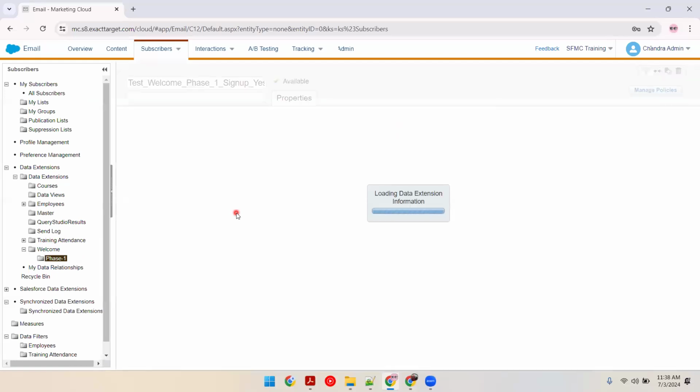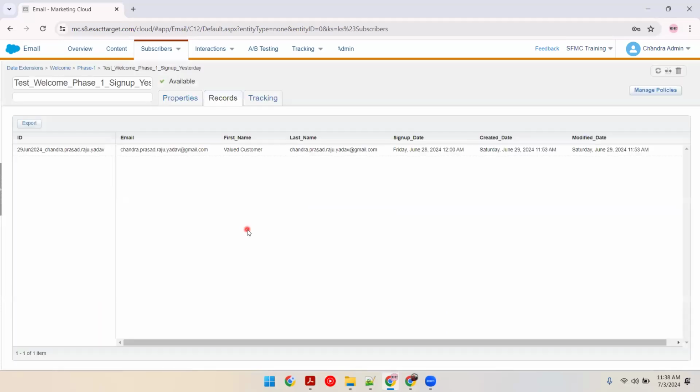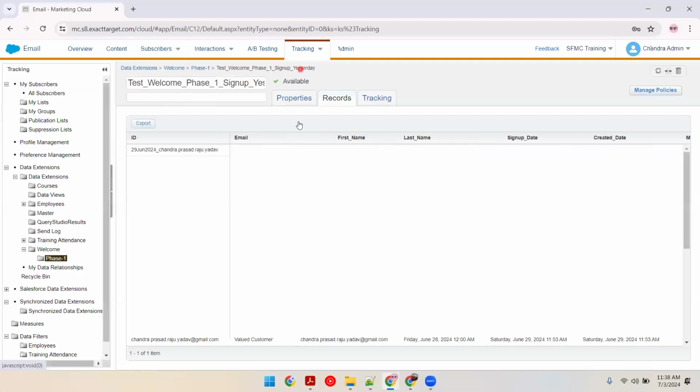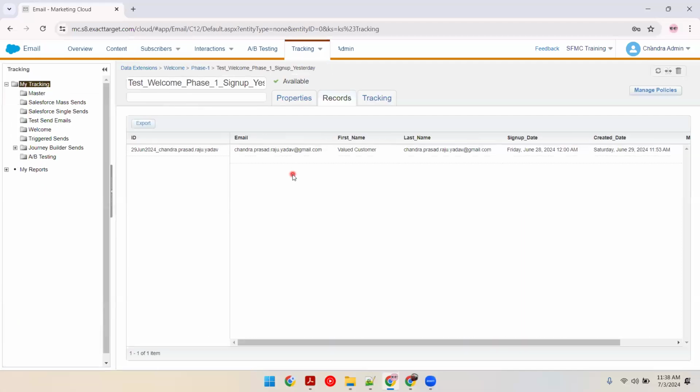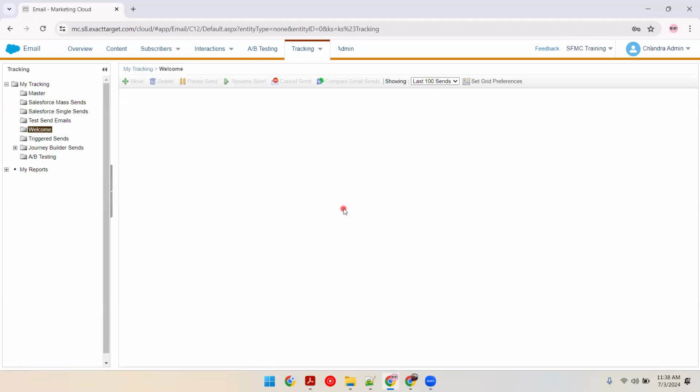It's 12:30 when the automation runs. If the automation has executed yesterday, we are expecting the sign up date to be July 1st. Since this data extension has to be refreshed manually, for a couple of days the email is going out to only one person, which is 29th June. Let's understand what happened with that problem.